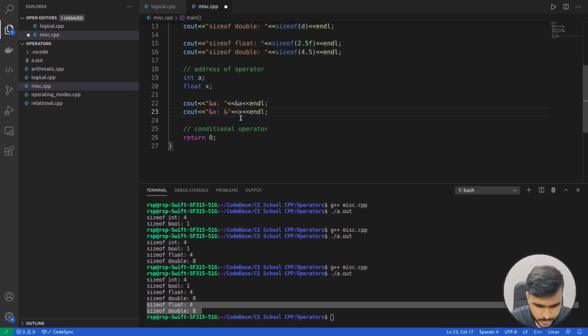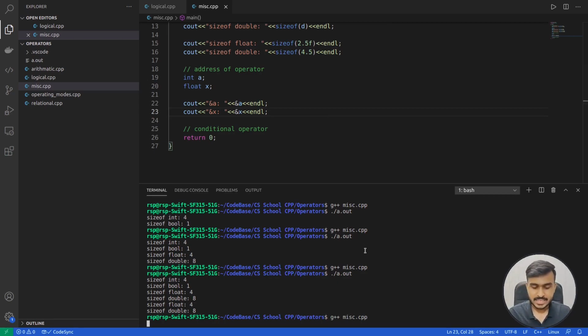Wait, there's some issue over here. Yeah, so this came over here. Yeah, it's that simple. Address of operator is very simple to use. So let's quickly compile and execute this code. Let's see how we are getting the addresses.